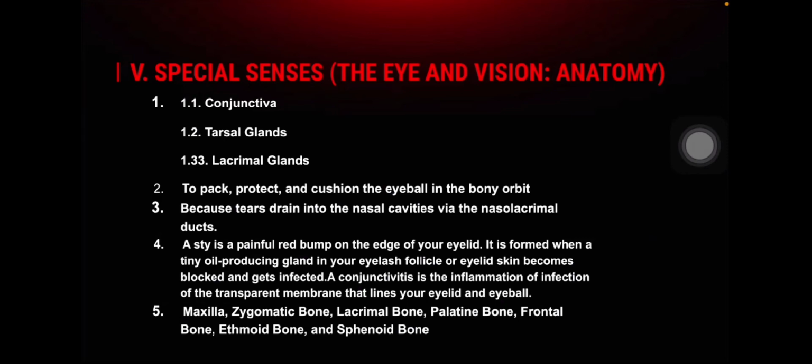Conjunctivitis is the inflammation or infection of the transparent membrane that lines your eyelid and eyeball. Number 5. Which 7 bones form the bony orbit? Maxilla, zygomatic bone, lacrimal bone, palatine bone, frontal bone, ethmoid bone, and sphenoid bone.